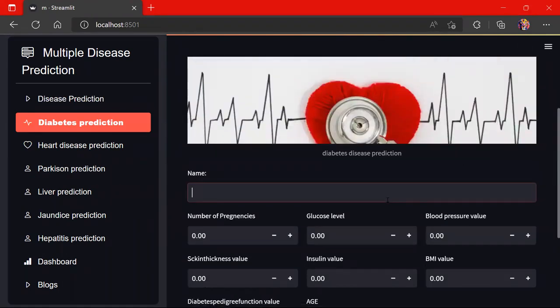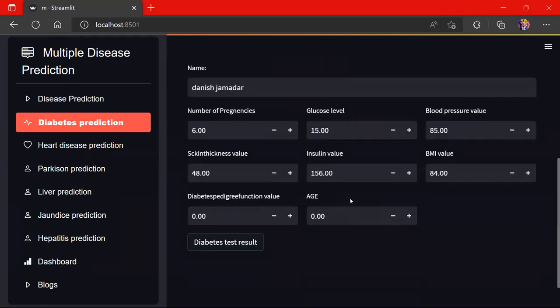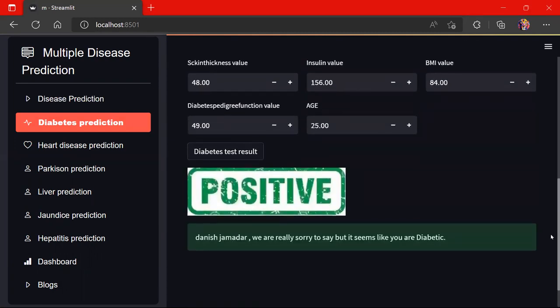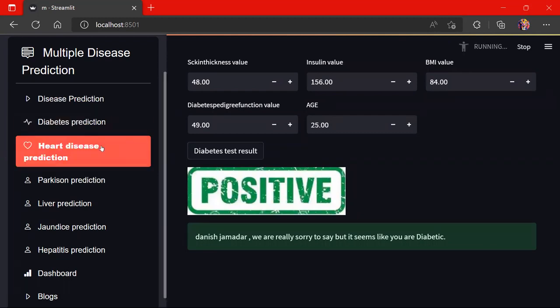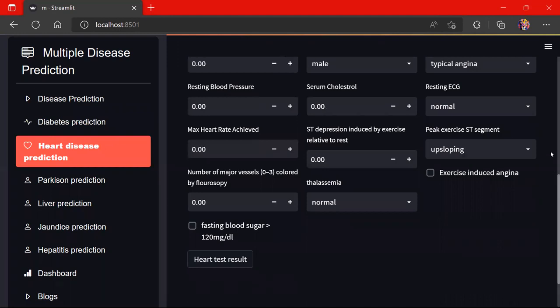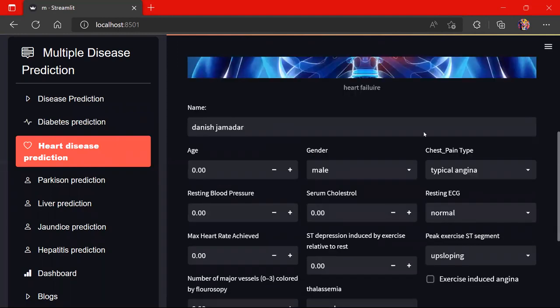This is the diabetes prediction. First, enter the name of the patient, and then the parameters like pregnancies, glucose level, blood pressure, skin thickness, insulin value, BMI value, diabetes pedigree function, and age. So we have considered eight parameters for the diabetes test result, and because we have used a support vector classifier, our accuracy is almost 80%. As you can see, the patient's details are here, positive.